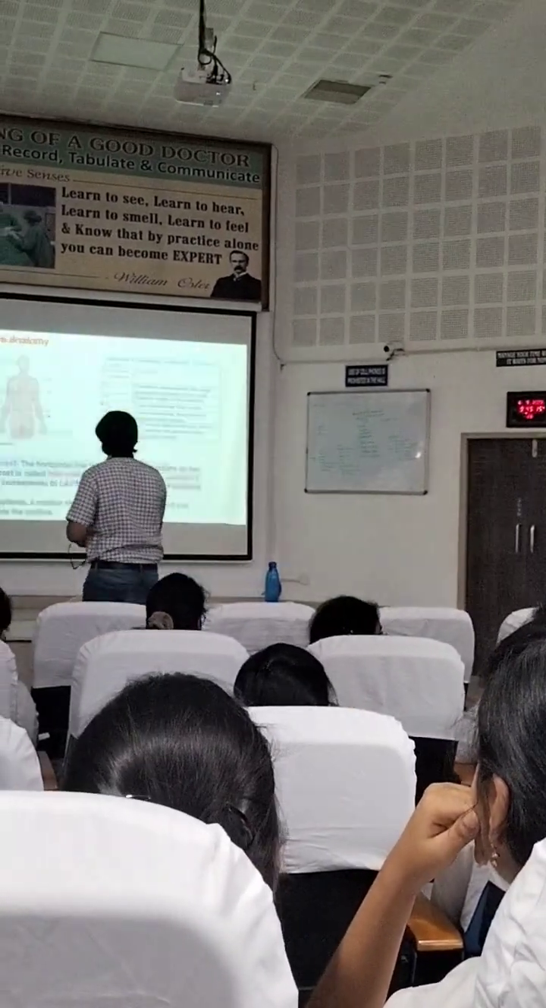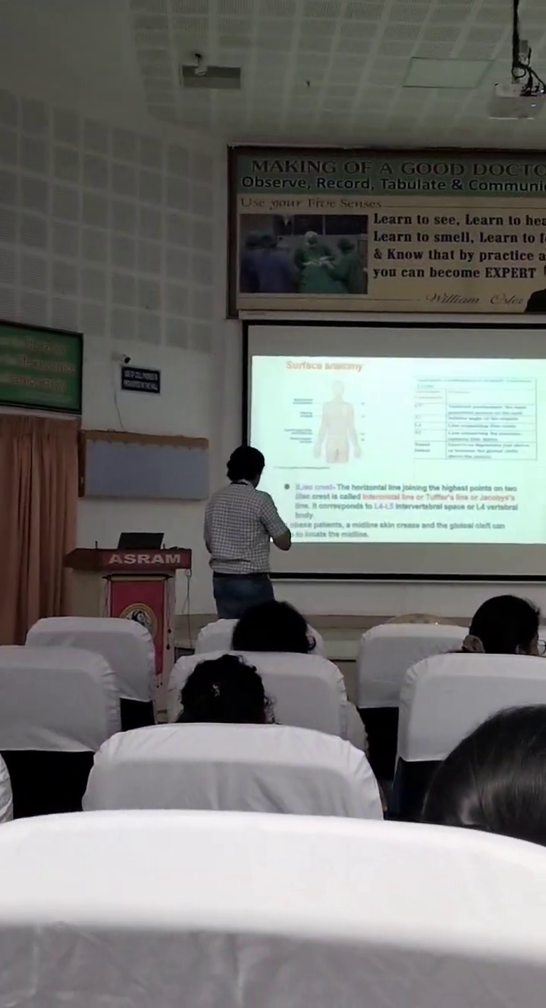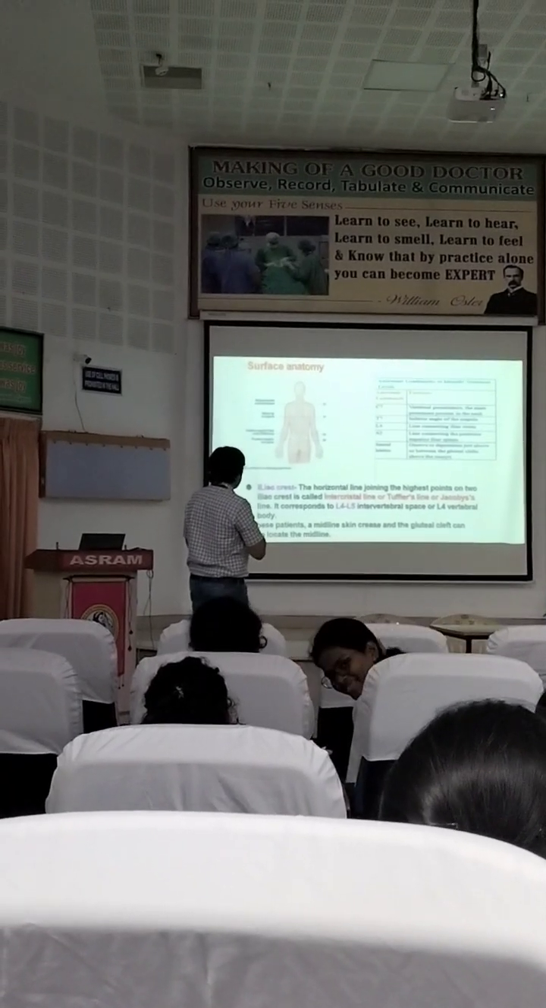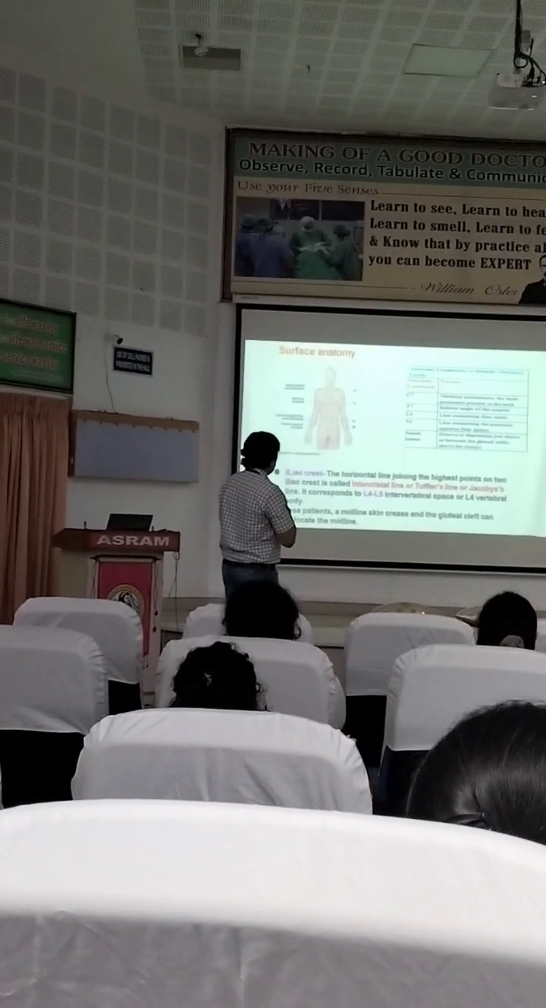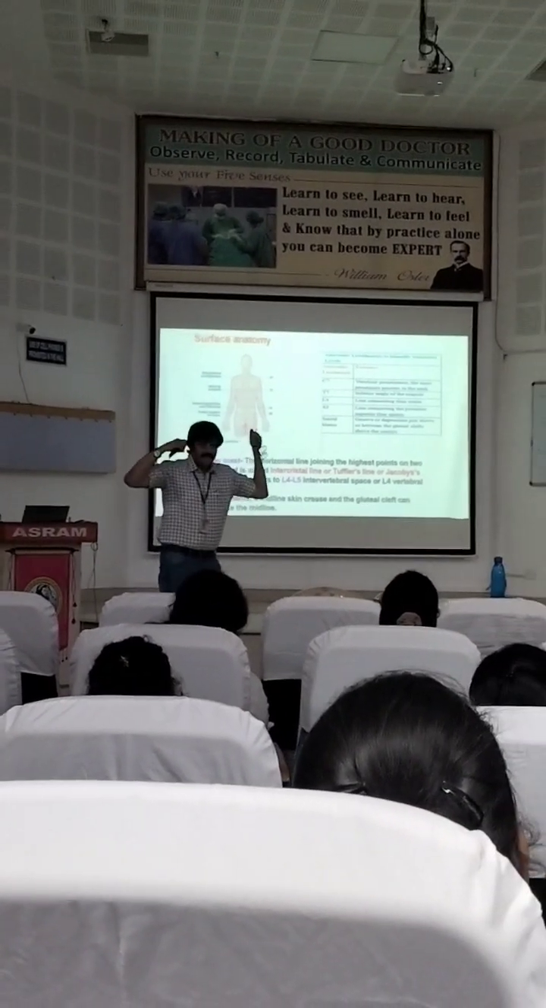This I already showed. Now, the iliac crest. This is the most important thing. If you draw a line across the spinal cord, the intercristal line, this is Tuffier's line.